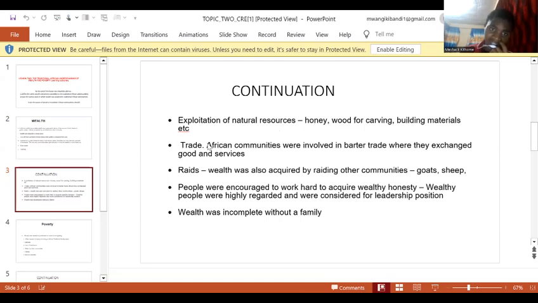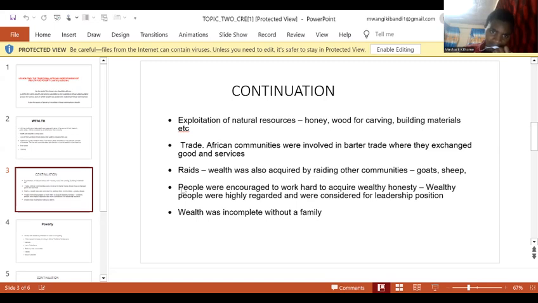The other one, wealth was acquired through trade. African communities were involved in barter trade, the exchange of services and goods for other services and goods, where they acquired wealth. Another way was through raids. They could attack other communities and raid them of their cattle, sheep, and other animals, and therefore they acquired wealth in such ways.